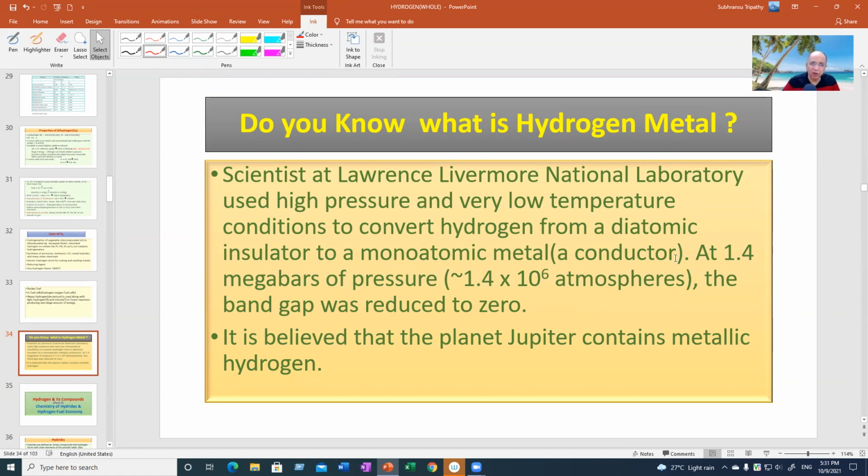Which has got a, you'll learn about band gap, becomes zero. I mean, there is a conduction band, there is a valence band. We'll talk about that later in our solid state program. And when that band gap is reduced to zero, then it acts like a metal, is a good conductor of electricity. So they have prepared hydrogen metal at these conditions, which are not very much commercially viable now. It is in the research state. It is believed that planet Jupiter contains metallic hydrogen.